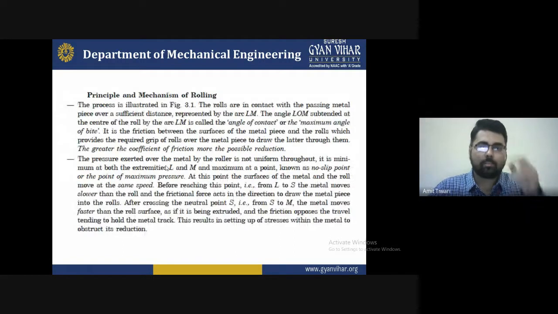So what are the principle and mechanism of the rolling process as illustrated? And the figure you can see, I will show the figure. Just wait for a minute.